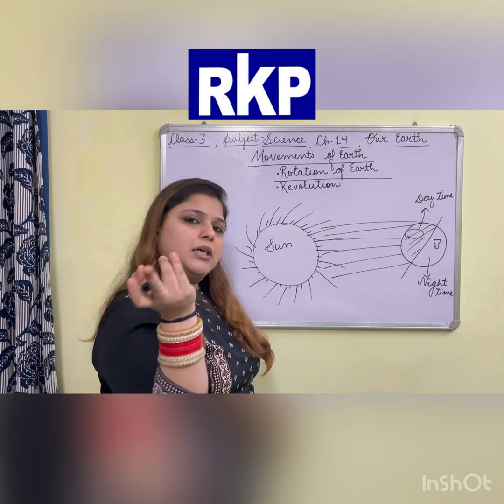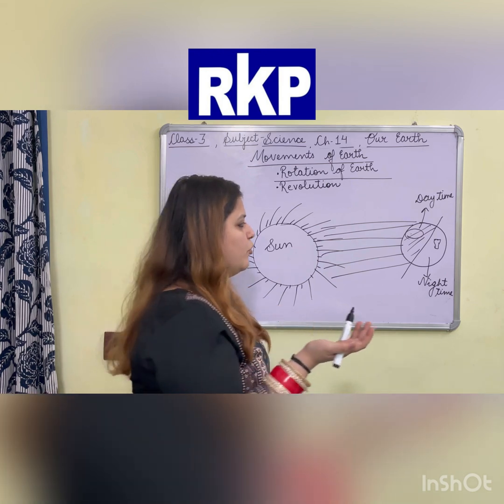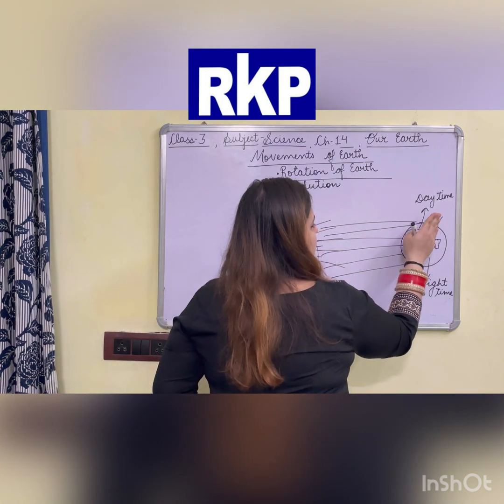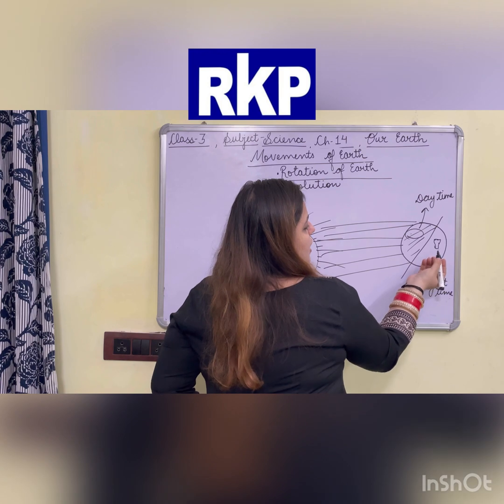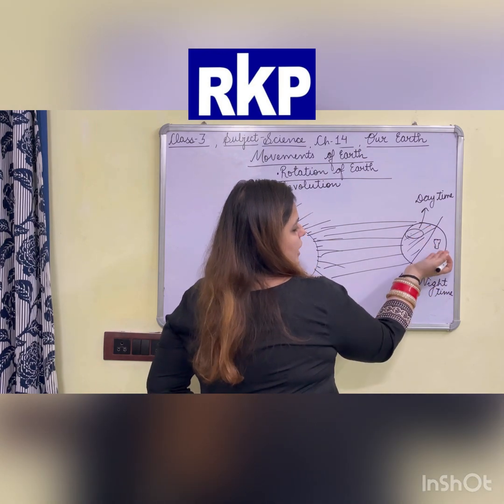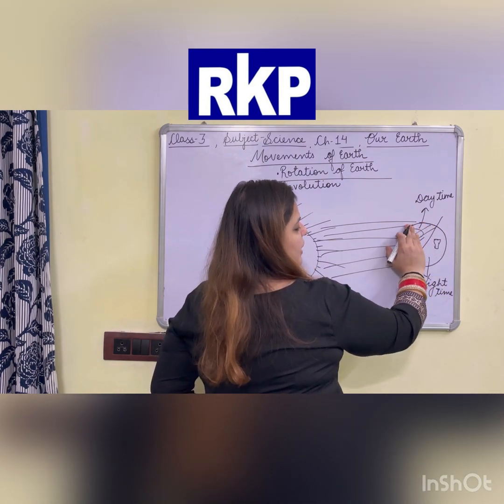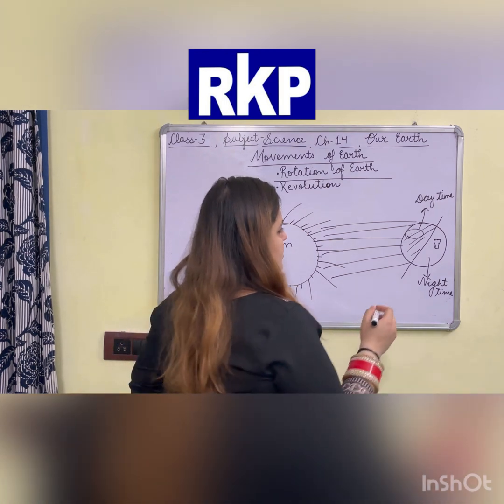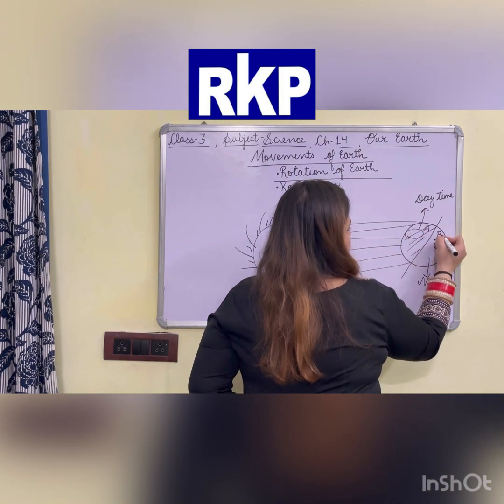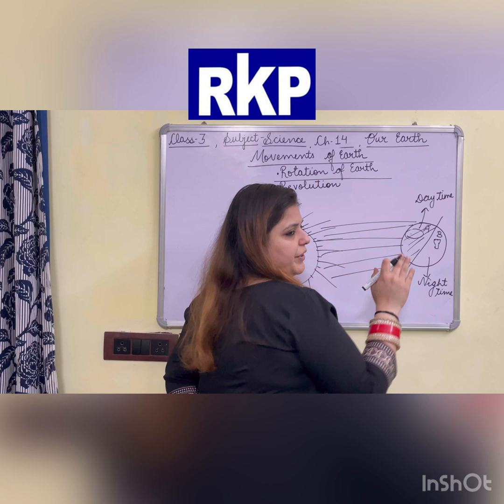Now what will happen? We all know that earth never stops, earth keeps on moving. Now this is the axis and earth keeps on moving like this. After some time this portion of the earth will come here. Suppose it was the A portion and this is the B portion. Earth keeps on moving, earth never stops.